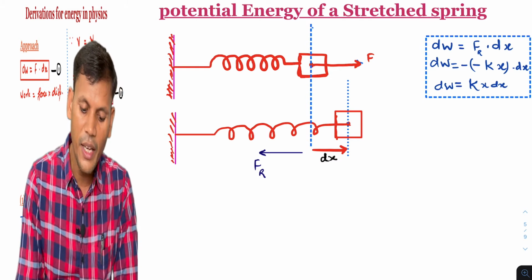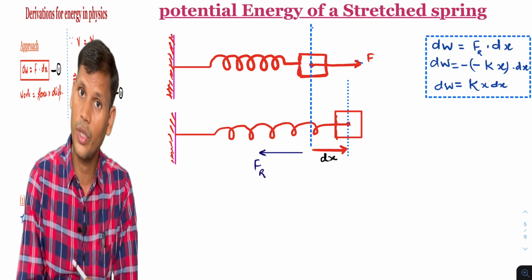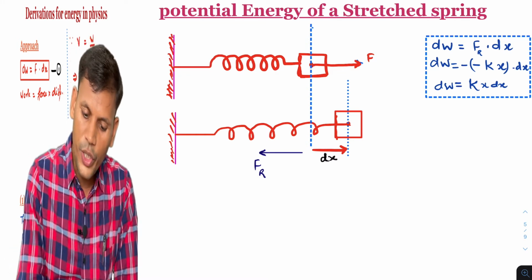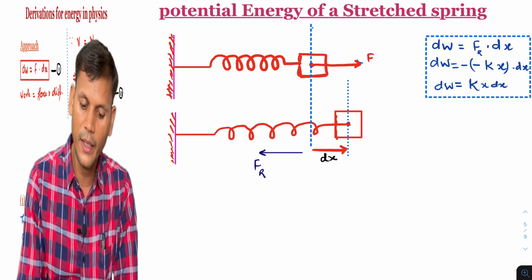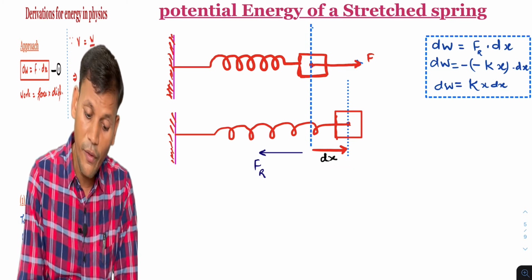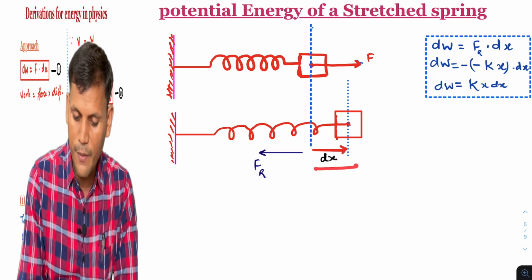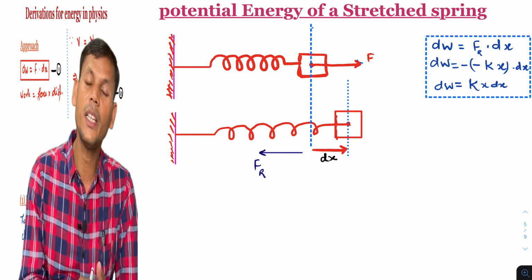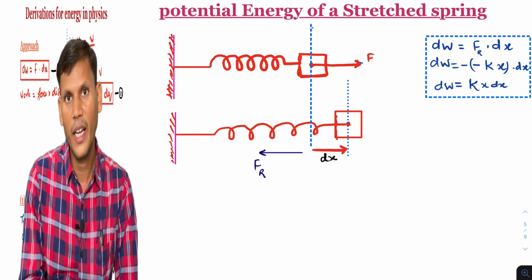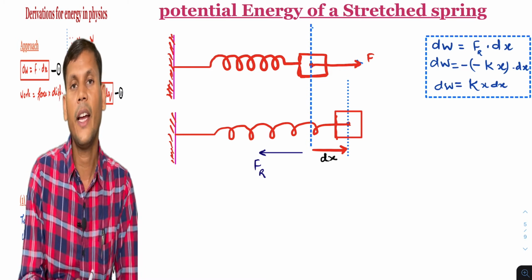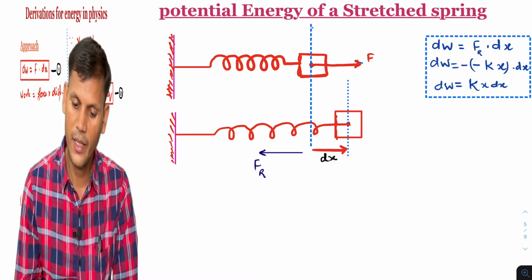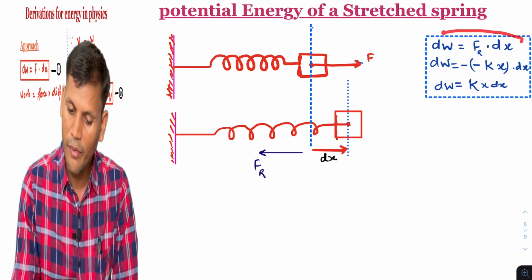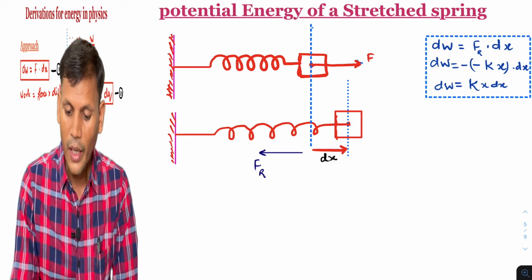As we leave it, it will apply the restoring force in this direction. Now what we have to take care of over here is that the restoring force is in this direction and the displacement is in this direction. It means the restoring force and displacement are in opposite directions, so the work done will be negative, and negative work done we write with a minus. So that is the basic approach I have written.